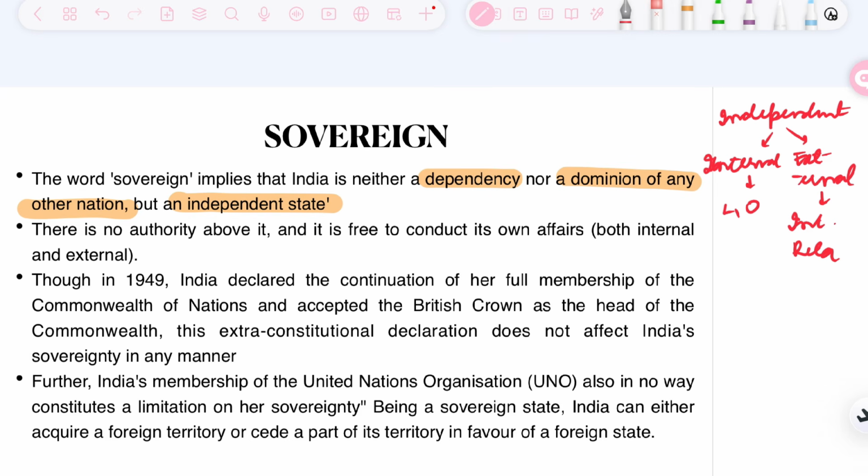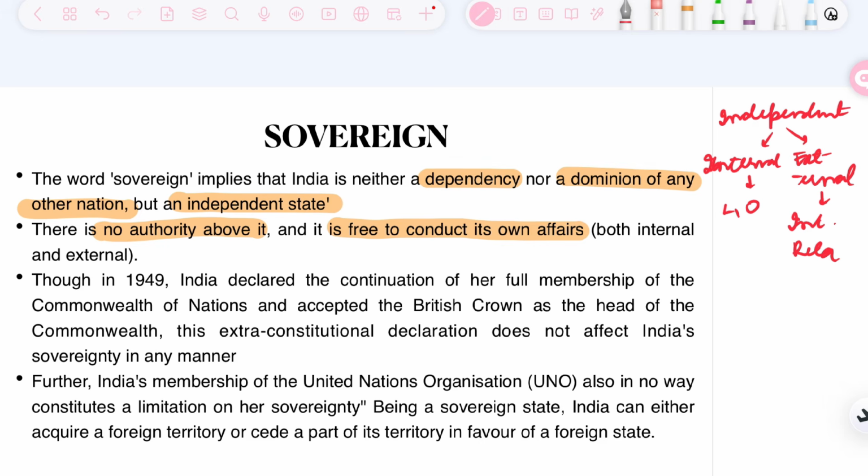So that is what it means, that there is no authority above it and it is free to conduct its own affairs, both internal and external. When you are a dominion, in some cases you are given this internal freedom to conduct your affairs, but the external choice is still not provided.